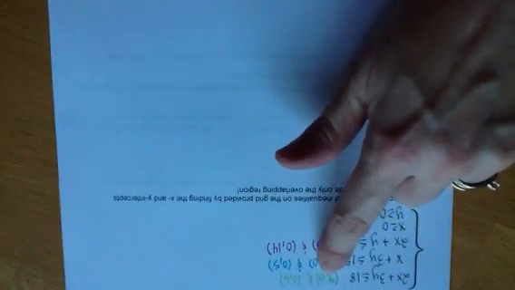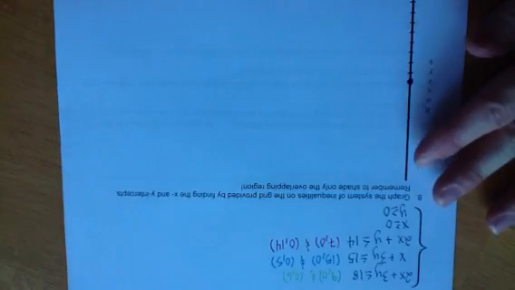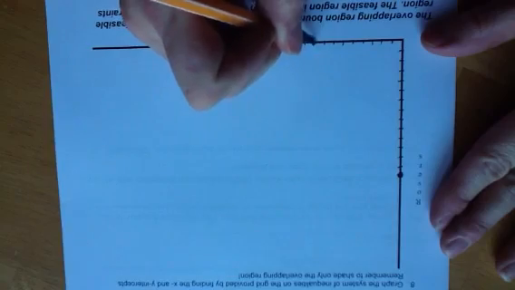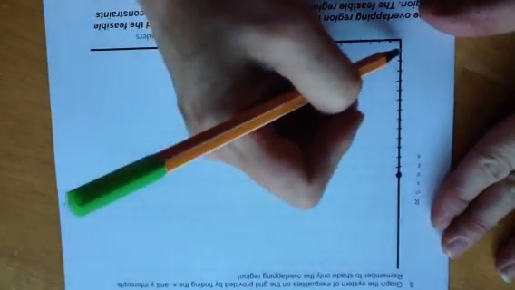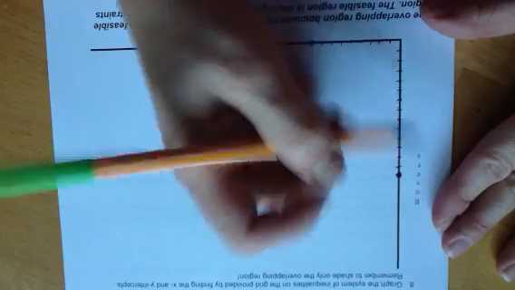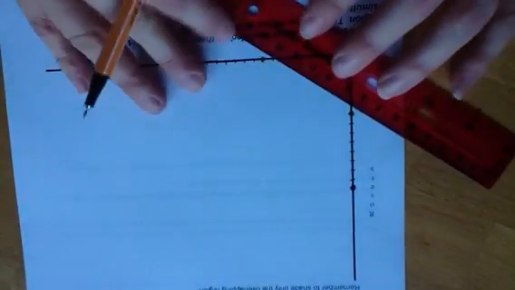So my first inequality, my intercepts were (9, 0) and (0, 6). That was my green one. So we'll go 1, 2, 3, 4, 5, 6, 7, 8, 9. (9, 0), and (0, 6). 1, 2, 3, 4, 5, 6. Just want to make sure. And I'll connect those.